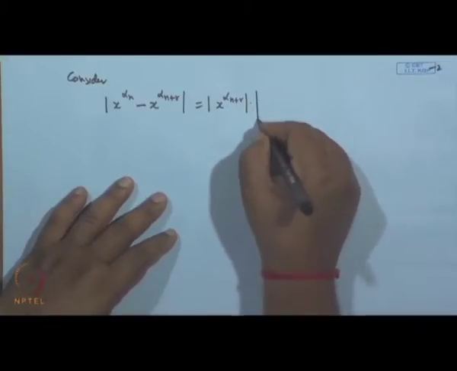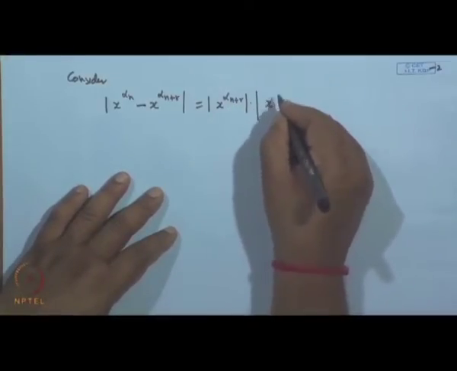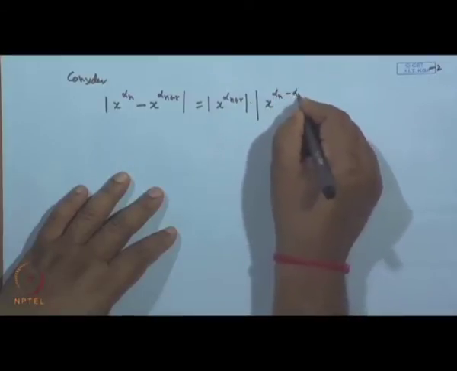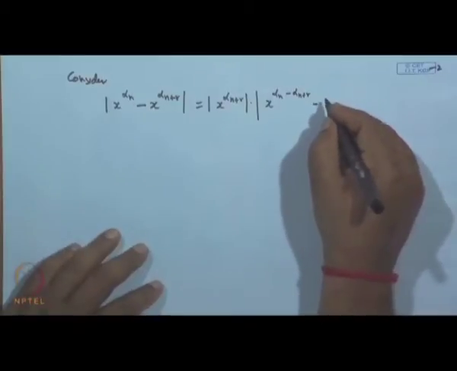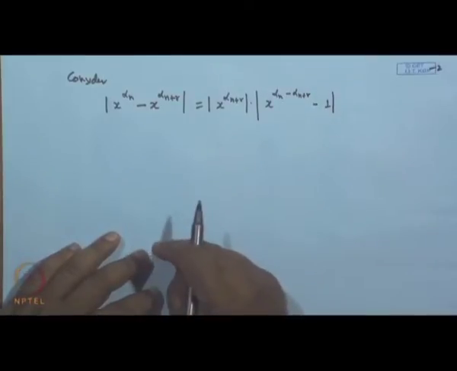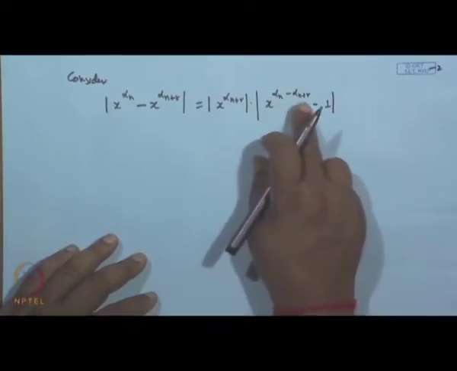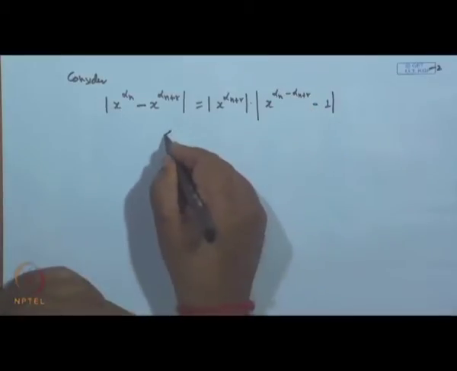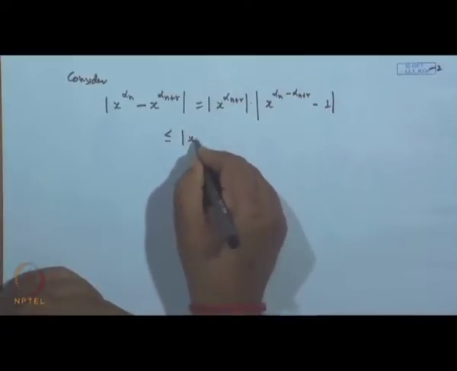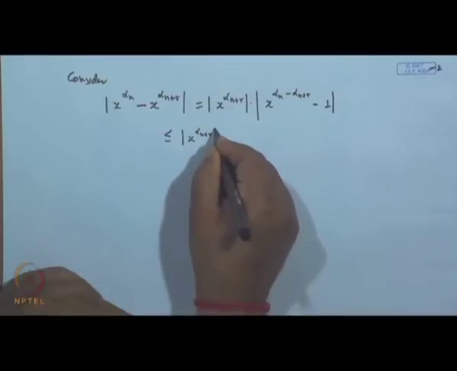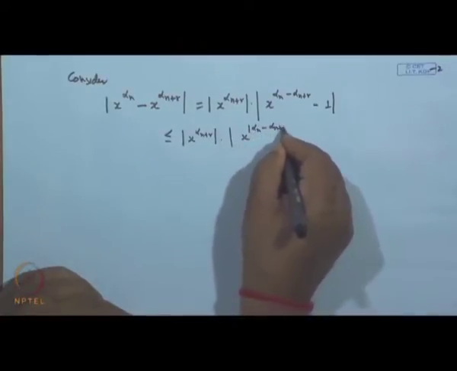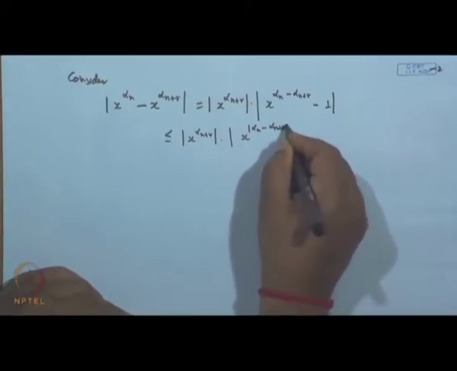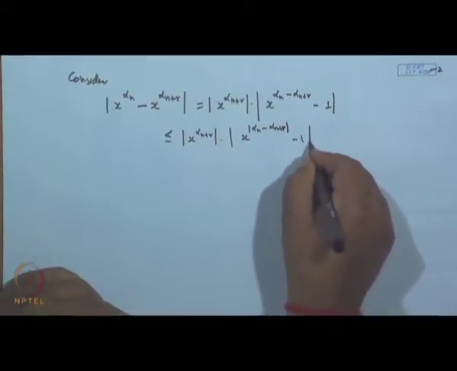So, inside we get x to the power alpha n minus alpha n plus r, minus 1. Now, this may be positive or negative. So, it is further less than or equal to mod of x to the power alpha n plus r into mod of x to the power alpha n minus alpha n plus r, minus 1.